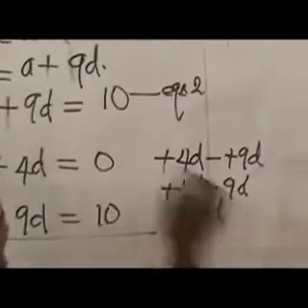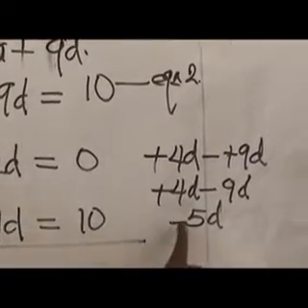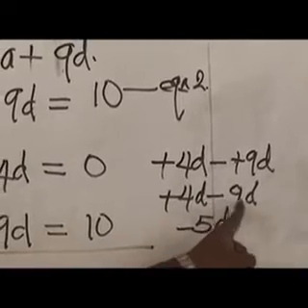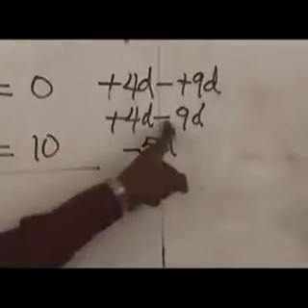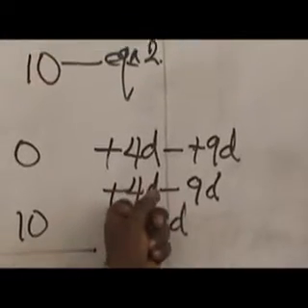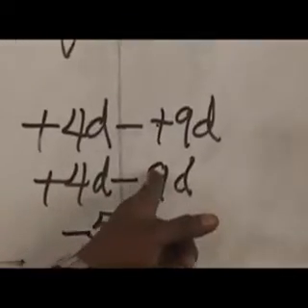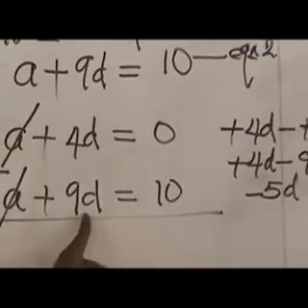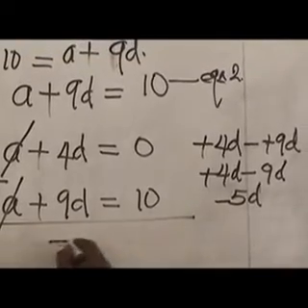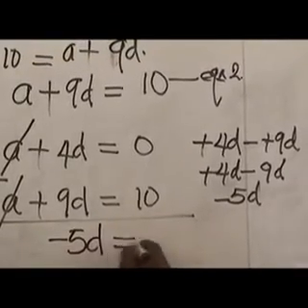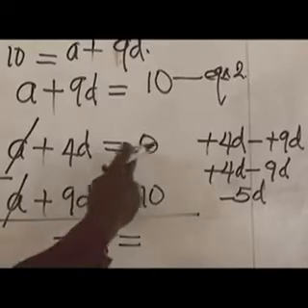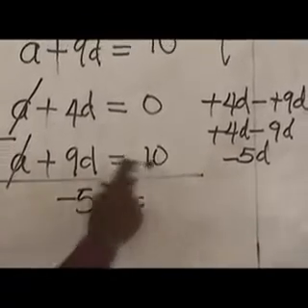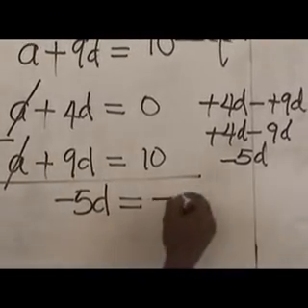Minus 5d. Please take note, because we have a negative sign, the negative sign is attached to the bigger number. You have plus, which is what you have. Minus is what you are holding. Thereafter, take away the 4 from the 9, and you have minus 5. So plus 4d minus plus 9d will give us minus 5d equals the last value there, 0 minus 10. We have what? Minus 10.